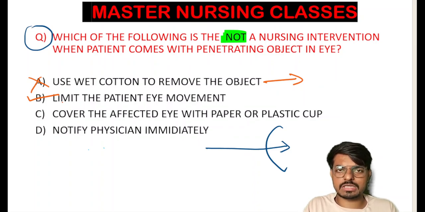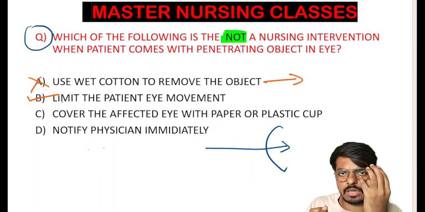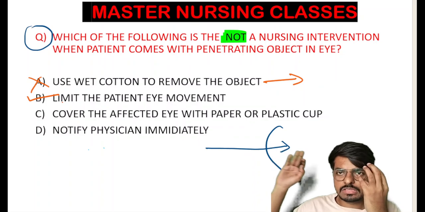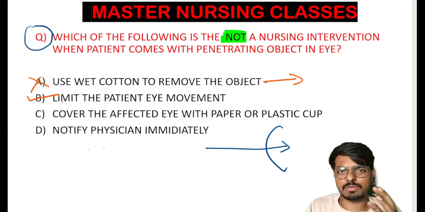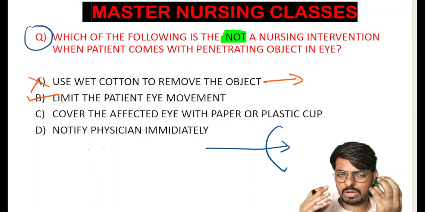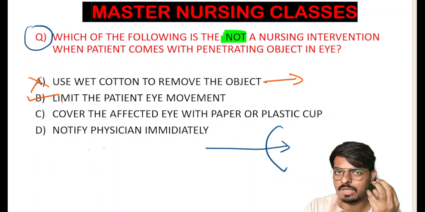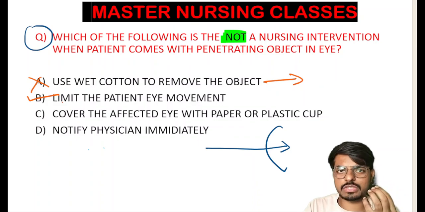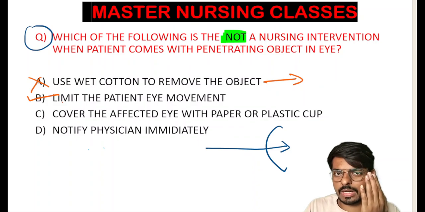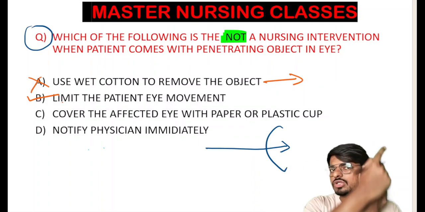It's very simple, students. When we have covered the damaged eye and keep the non-damaged eye open, and some doctor is moving from this side to that side in the emergency department, the patient moves his non-covered eye in all directions. If one eye is moving, the other eye also will move. If you want to feel it practically, close one eye, keep a hand on the closed eye, and move your other eye. If you are moving the right eye, the left eye also moves.